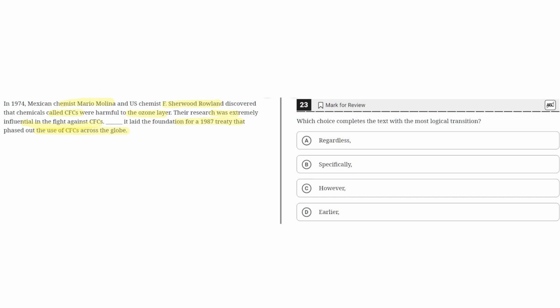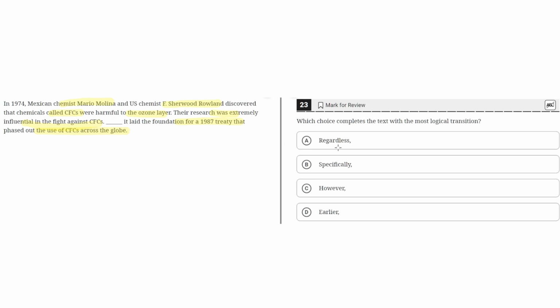So, the third sentence here has a blank which is meant to be filled with one of these transitions to highlight how the result of the research was that it helped lay the foundation for a 1987 treaty to phase out the use of CFCs. So the proper transition here would show how this third sentence is the result, or more in depth about what was said earlier.